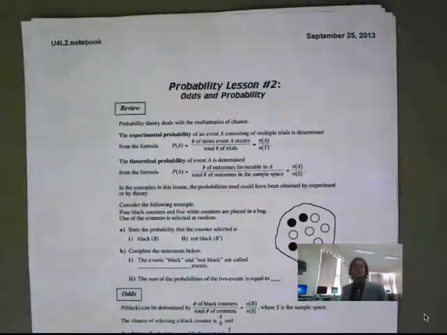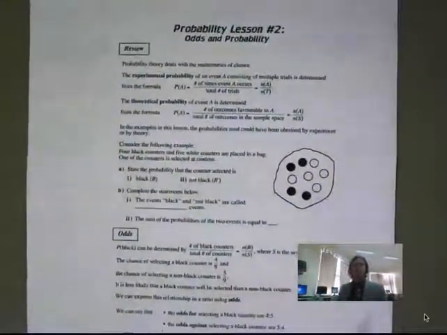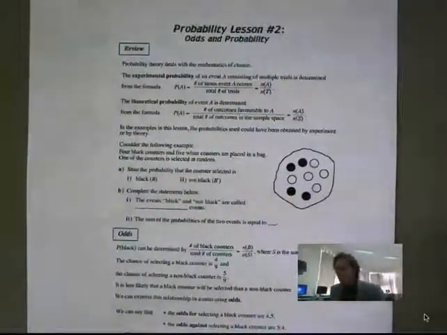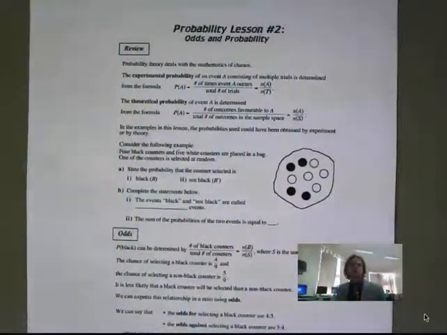So today we're going to take a look at odds. Odds are something that you hear a lot of in sporting events, they play odds. If you go to horse races, there are a lot of odds in those. Also, when you go to the doctor, normally in movies they say, "Doctor, what are my odds of survival?" Same thing there. Odds is normally what they go by. So we're going to learn about it today.